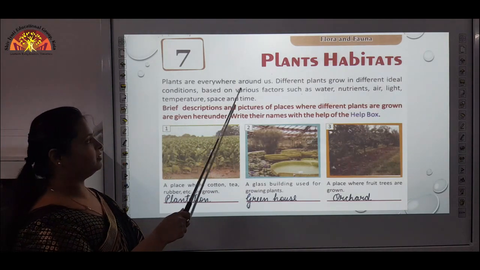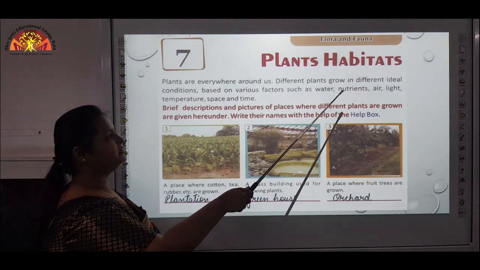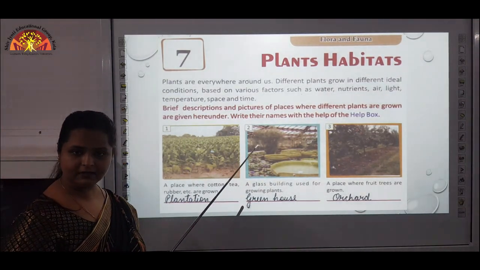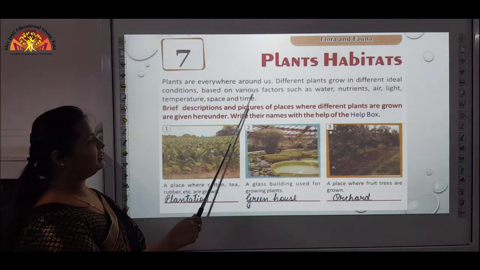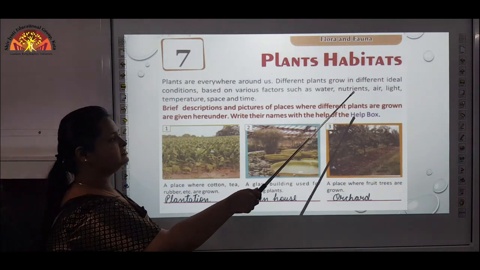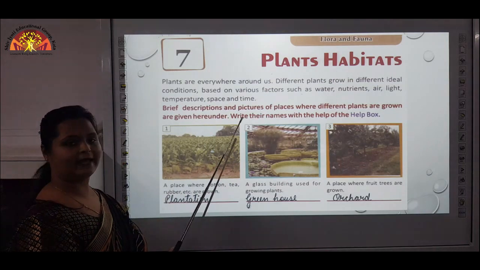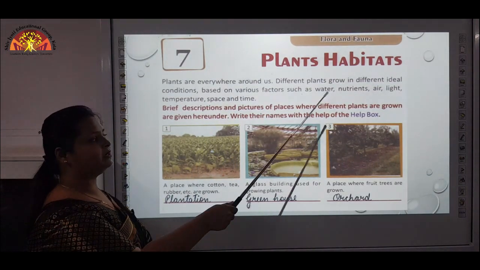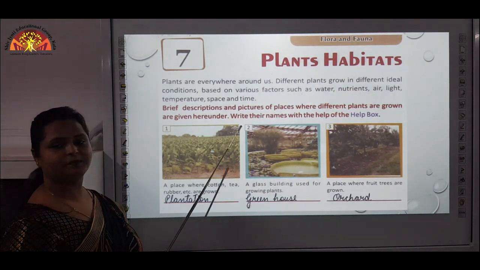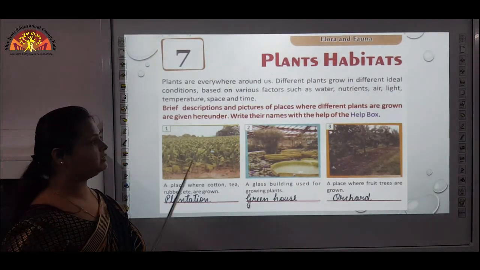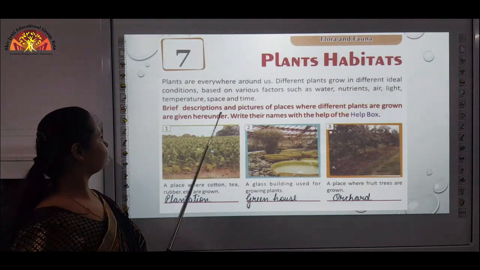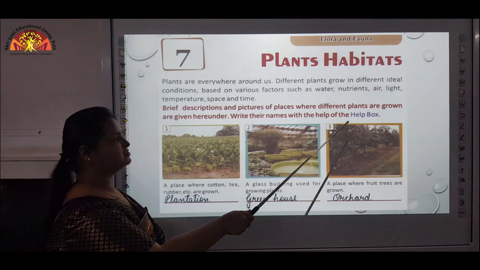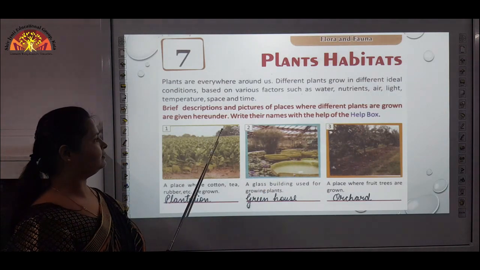Plants are everywhere around us. Different plants grow in different ideal conditions, like every plant needs a different temperature based on various factors such as water, nutrients, air, light, temperature, space and time. So every plant needs a different amount of water, nutrients, light, space, etc. So we are going to read about such plants habitat. Brief descriptions and pictures of places where different plants are grown are given here.